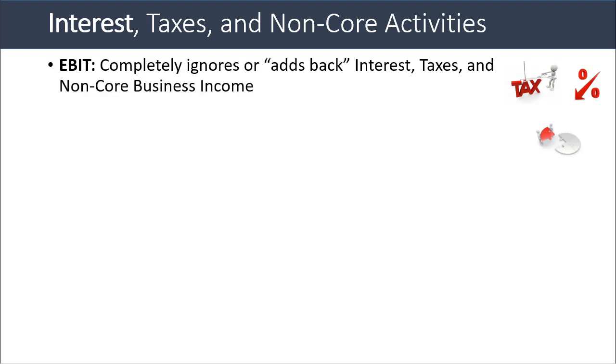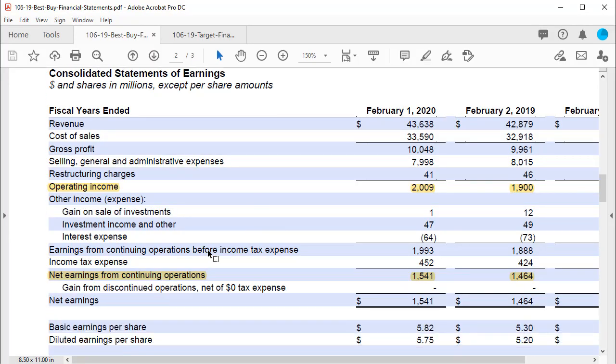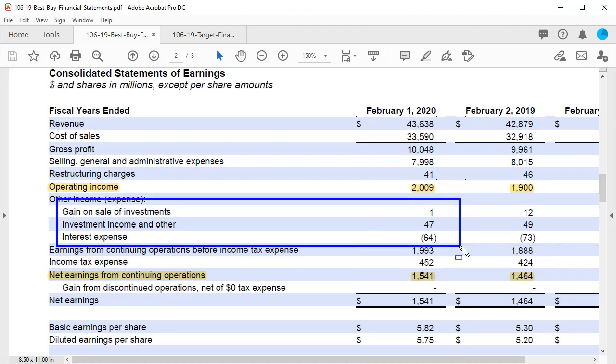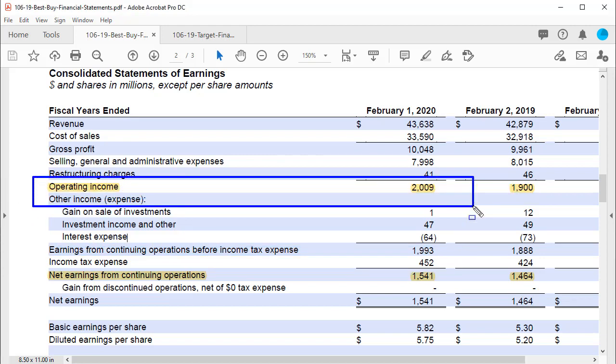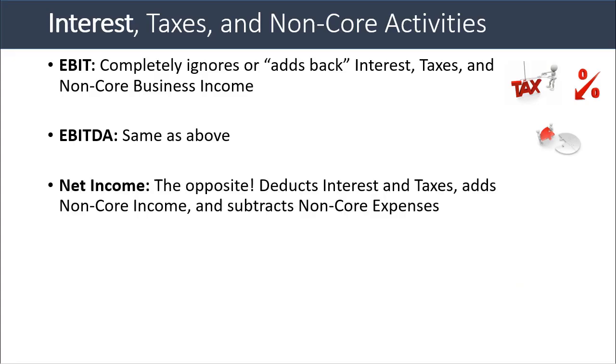EBIT completely ignores or adds back interest, taxes, and non-core business income. And EBITDA, it's pretty much the same. And you can see that pretty easily by looking at the statements. Everything non-core or relating to interest and taxes is shown below the operating income line. Therefore, it cannot possibly deduct them. On the other hand, net income is the opposite. It deducts everything: interest, taxes, non-core expenses, and it adds non-core business income.